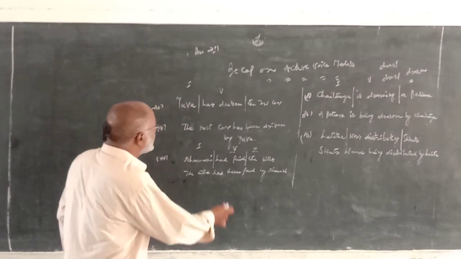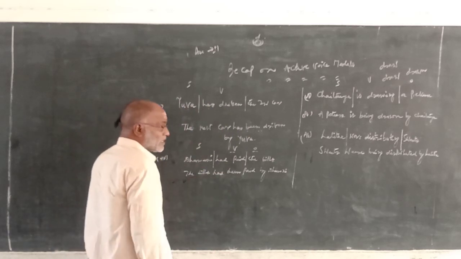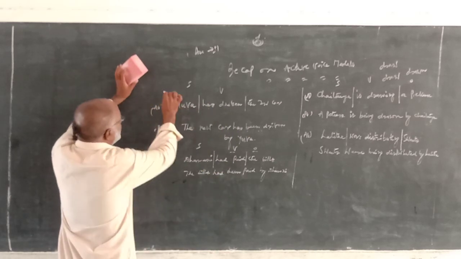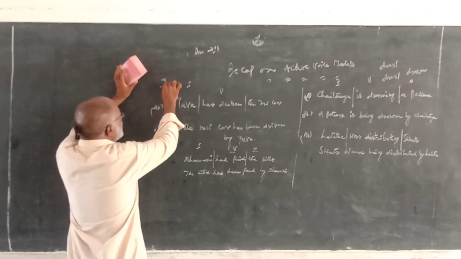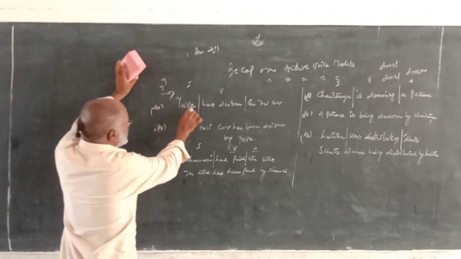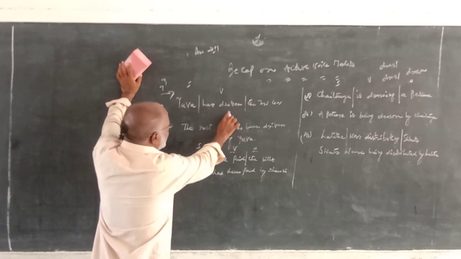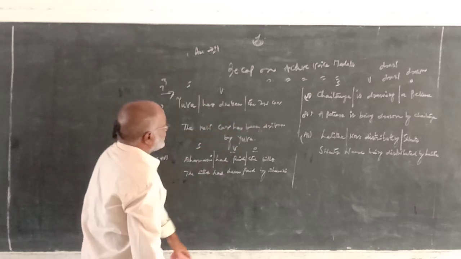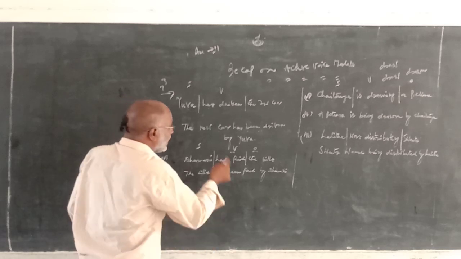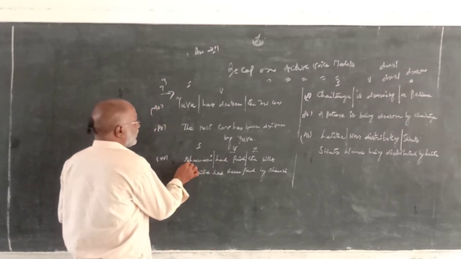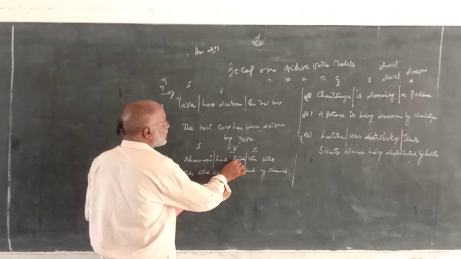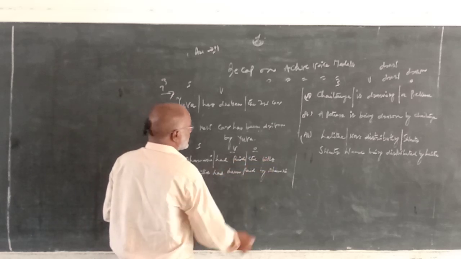Just compare the difference between present perfect and past perfect. This is tense number 3. This is present perfect. Here the subject is Yuva and the verb is has driven. The object is the car. But in past perfect, Dharani is subject, had paid is verb, and object is the bills.